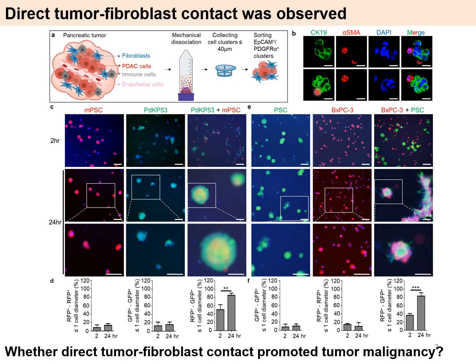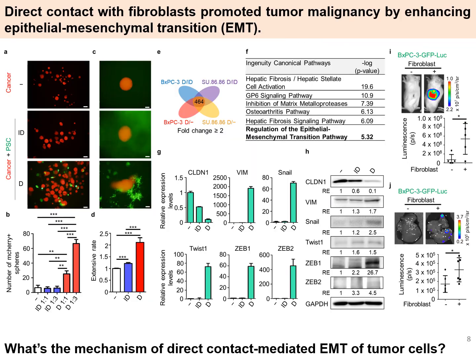Indeed, cell-cell contact between CK19 positive and alpha-SMA positive cells was observed in vivo. Another piece of evidence is that in a 3D-based co-culture system, co-culturing of fibroblasts and tumor cells can result in heterocellular aggregation. Therefore, these results show that direct contact between tumor cells and fibroblasts can be observed. And the next question is whether direct tumor-fibroblast contact can promote tumor malignancy.